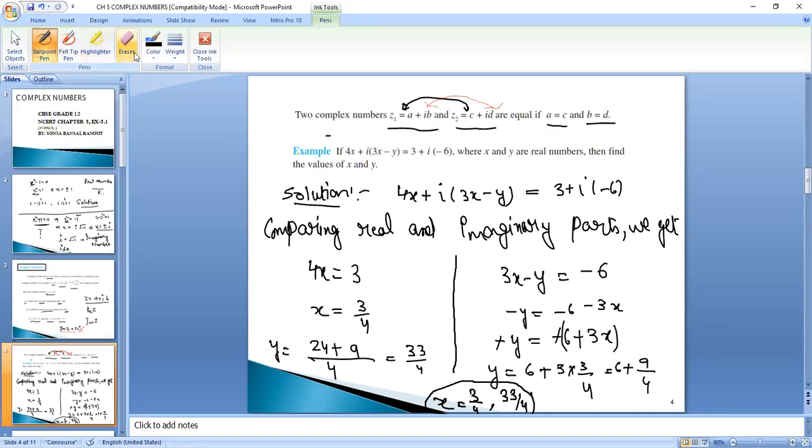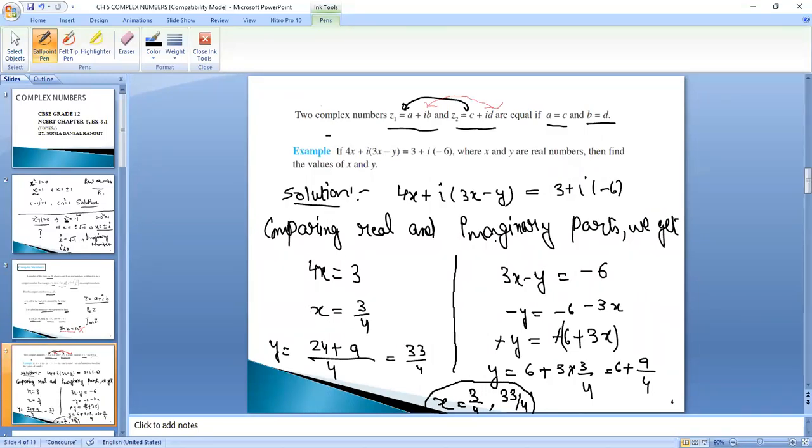So how will we be doing it? First, we are given that the two complex numbers are equal. So we will be comparing real and imaginary parts. The real part on the left is 4x and the real part on the right is 3. The real part is that term with which no iota is associated, right? That is the real term. So it is not always that the first term is the real term. No, the term having no iota is the real term. So from 4x is equal to 3, we can find that x is equal to 3 by 4.